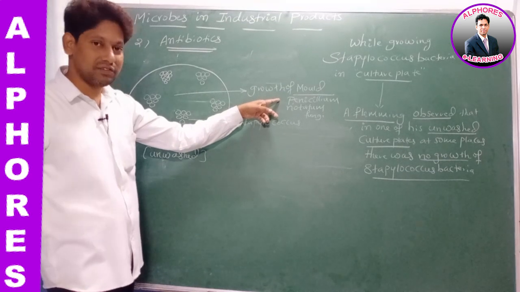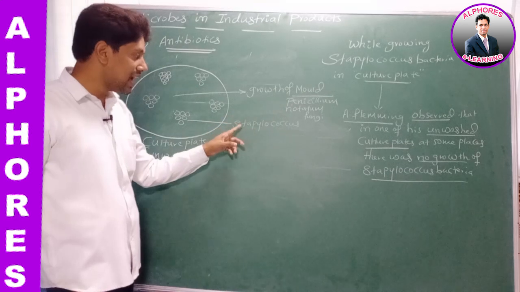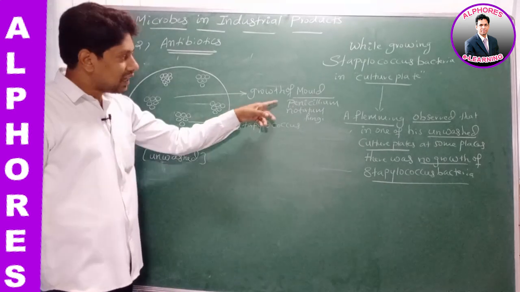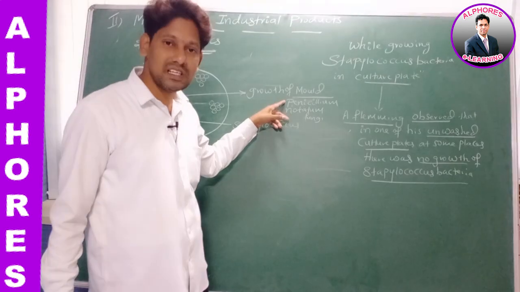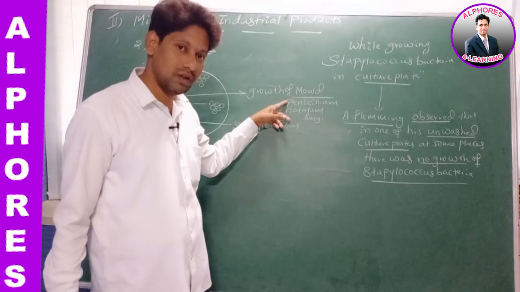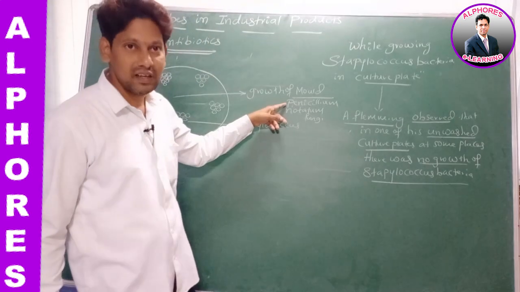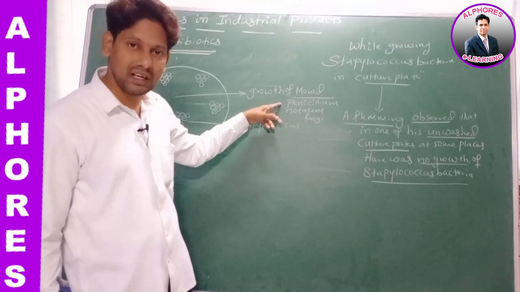Penicillium notatum fungi has secreted a chemical. That chemical has inhibited the growth of Staphylococcus bacteria. Sir, that chemical is produced from whom? That chemical is produced from Penicillium notatum fungi. Yes or no? That's why that chemical was named as penicillin. What was that chemical named as?